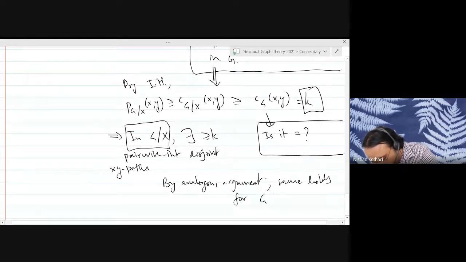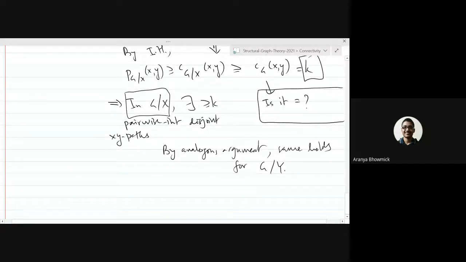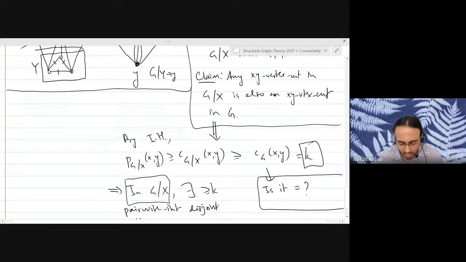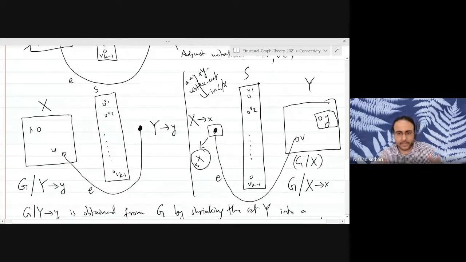So sir, basically here we are applying the induction hypothesis on G shrink X and G shrink Y, right? Exactly. So we applied the induction hypothesis on the graph H. Now we are applying it on the graphs G shrink X and G shrink Y. So we applied it at least 3 times by now. Good. So we have at least k paths in both of these graphs joining X and Y.